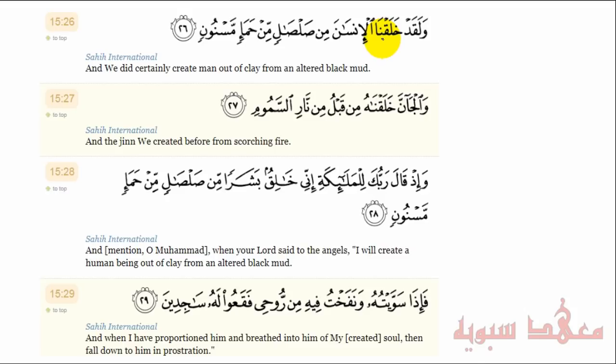So here the musnad is put in front of the musnad ilayh. What you would expect is that what follows is emphasizing the actual fi'l of khalaqa. And that's exactly what's happening. It's speaking about the creation here of the jinn, and here it goes through the creation of Nabi Adam. So here the spotlight was not on